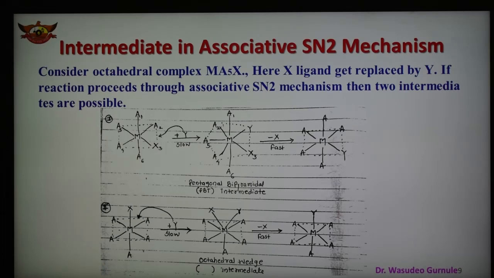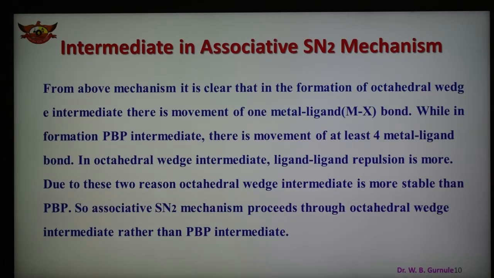So this is an important part here. The associative SN2 mechanism takes place through the octahedral wedge intermediate rather than the PBP intermediate. So in case of the associative SN2 mechanism, there are two intermediates, but it takes place through the octahedral wedge and not through the PBP intermediate because of the two reasons which are given.